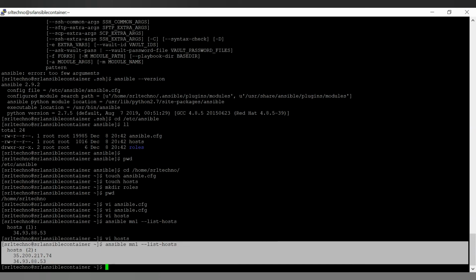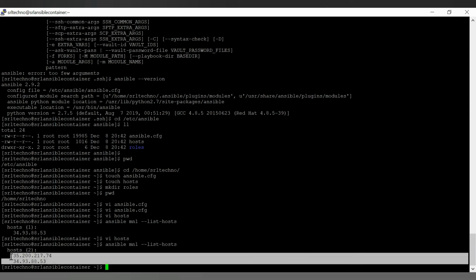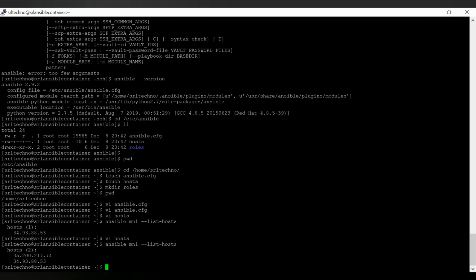That means that from the container server, you are able to hit these two managing node servers. So now you can run your Ansible programs from this container server. Your Ansible setup has been completed and is ready to run your programs from the container server with the two target servers.